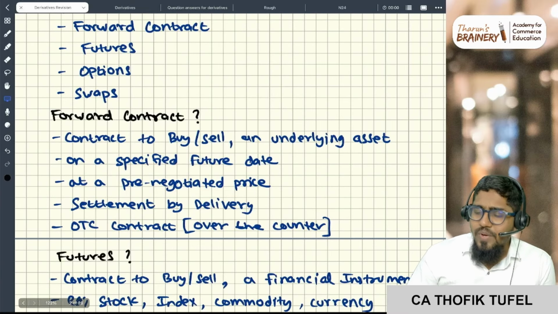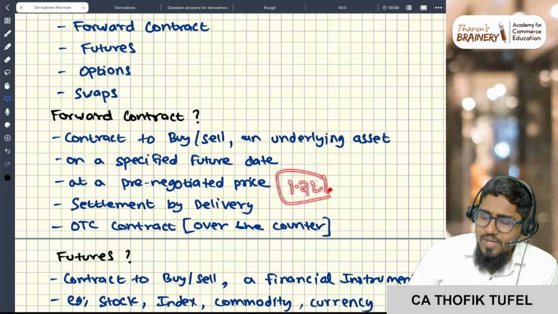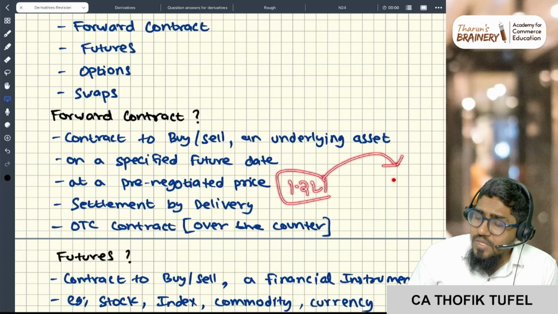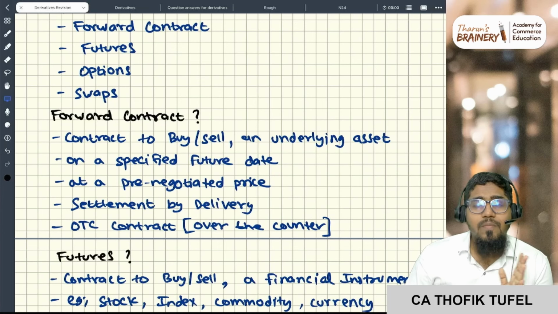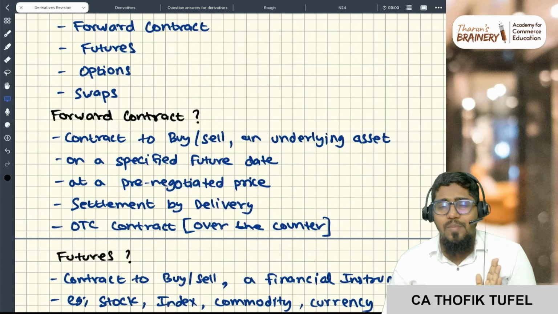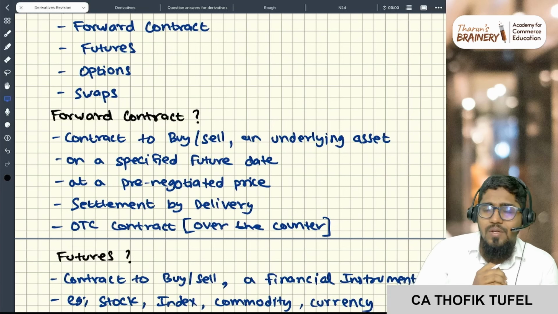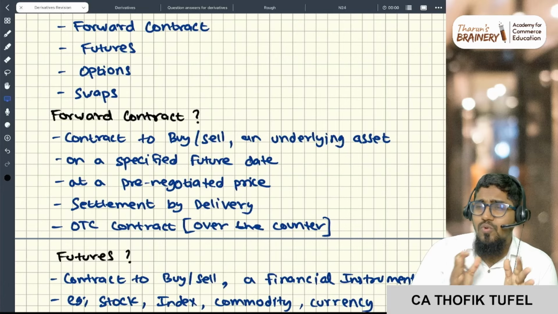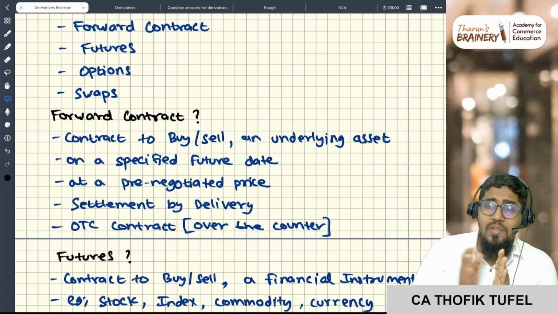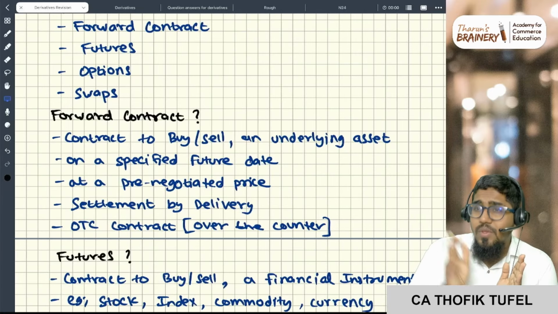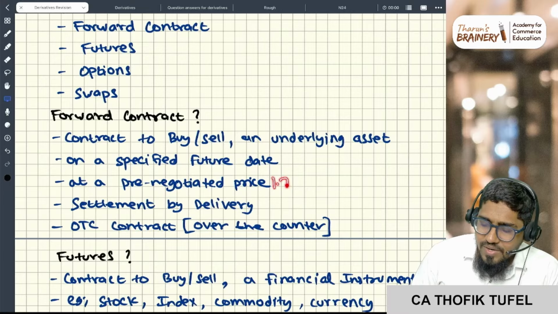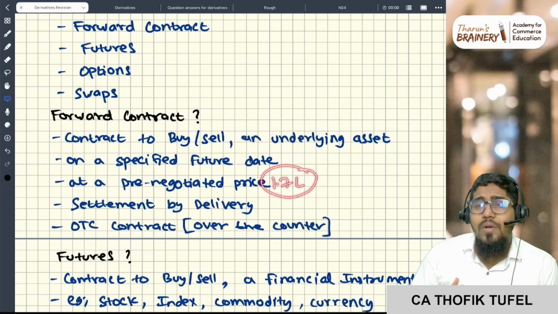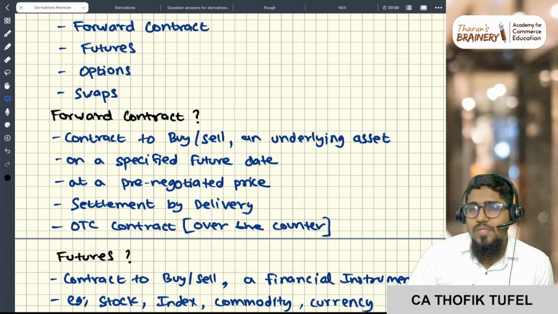Let us say today's gold price is 1.2 lakhs, right? Now, after 3 months, it could go up to 1.5 lakh. It could go up to 2 lakh also. Who knows, right? People are just speculating any number. So I want to enter into a contract. Some person is selling. After 3 months you want to purchase, whatever be the price, you give me 1.7 lakhs. He is selling, you give me 1.7 lakhs. Now I am entering into a contract with him at 1.7 lakh rupees.